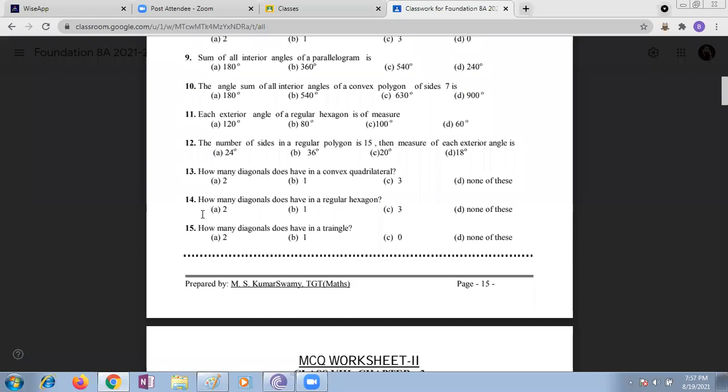I'm asking, Nana, how many diagonals does a convex quadrilateral have? The answer is 2, but I'm checking the formula. What is the formula? How do you suppose n into n minus 2 by 2? n is how much here? Quadrilateral means 4. 4 into 2 is 8. 8 by 2.